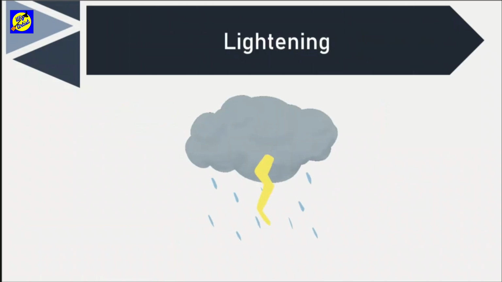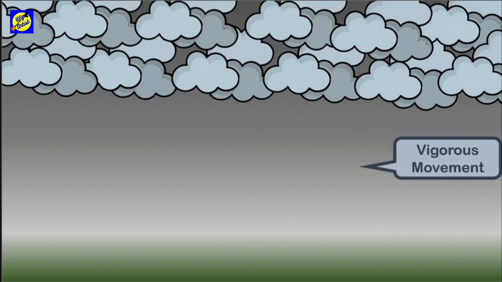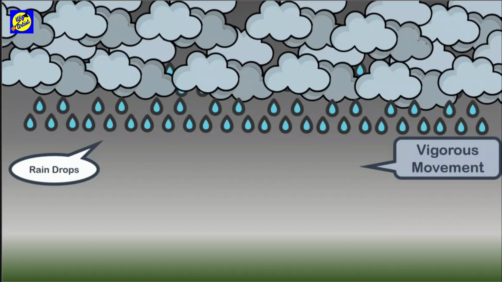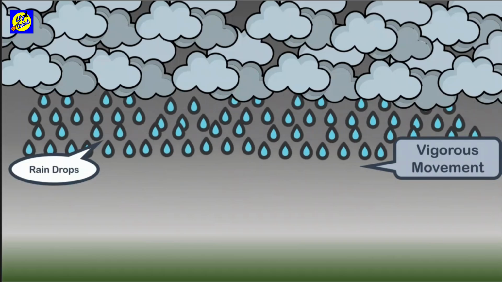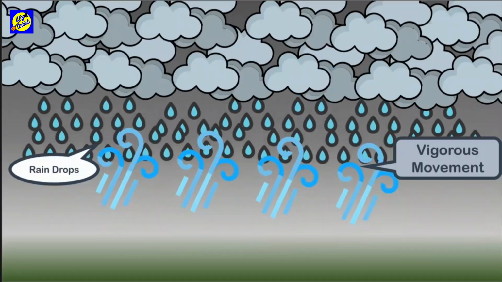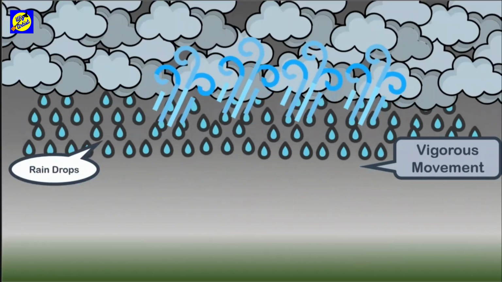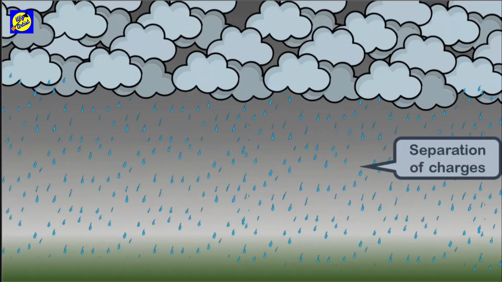Now let's come on to our main topic, that is lightning. We will understand what causes lightning, how we can protect ourselves from this phenomenon, etc. Whenever there is a thunderstorm, there are a lot of vigorous movements going on in the environment. What are these? The first one is the falling of raindrops, downward movements of the raindrops. And the second one is the upward movements of air currents. So you can see that there are a lot of vigorous movements. There is so much chaos right now. These vigorous movements cause a separation of charges due to some unknown reason.